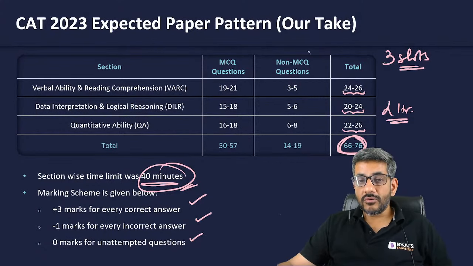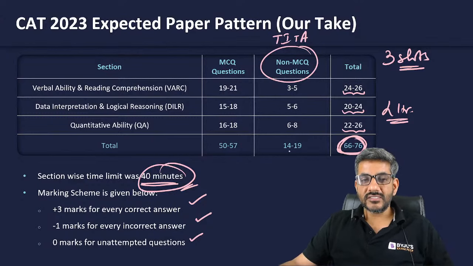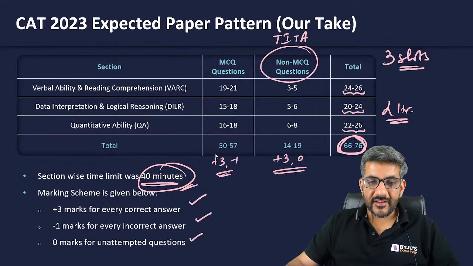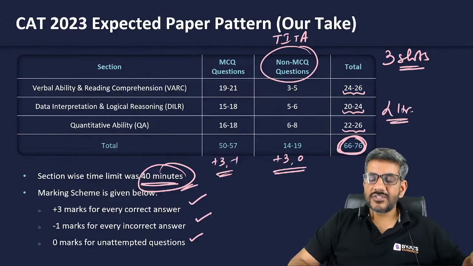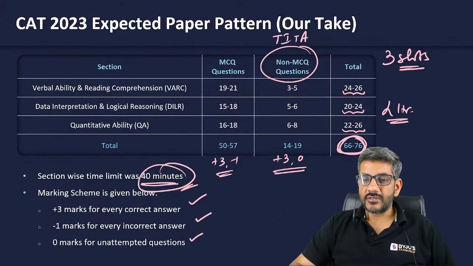When I talk about the non-MCQ questions, which are called TITA by CAT, type-in-the-answer questions, there is no negative marking in these questions, whereas for MCQ questions there is negative marking. These TITA questions have been introduced by CAT in the last few years only. Before that, they did not ask such questions. So this is the expected pattern of CAT in 2023 according to us, right?